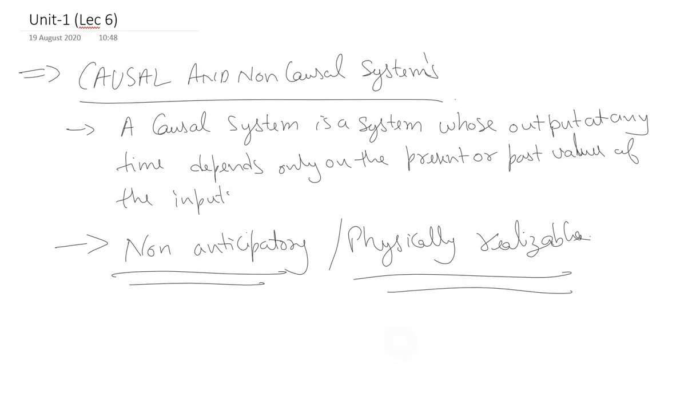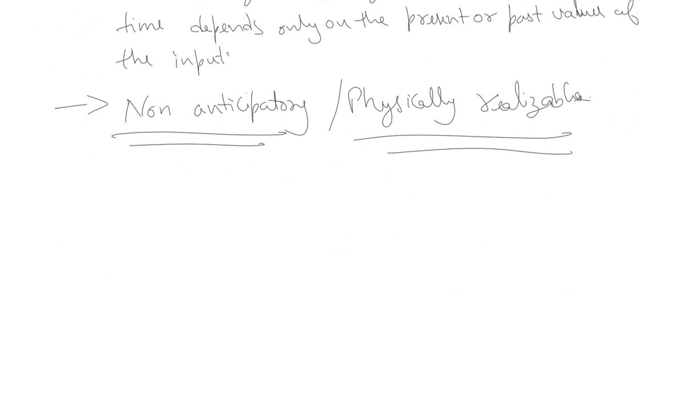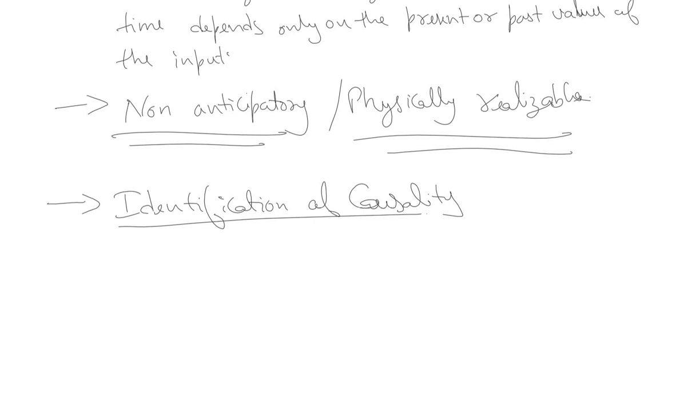Now let us see, given a particular system, how do we identify whether it is a causal or a non-causal system. Let's take a few examples to identify the causality of the system. Let's say we have a system which is defined by this input-output relationship, that is y(t) is equal to x(t plus 2).